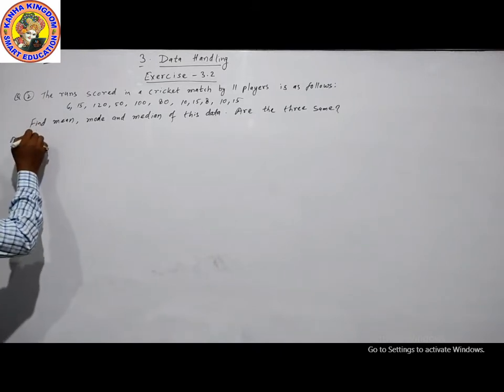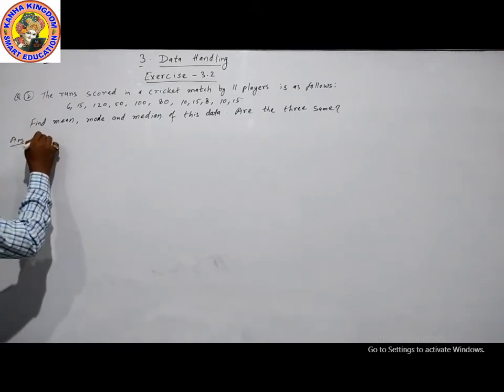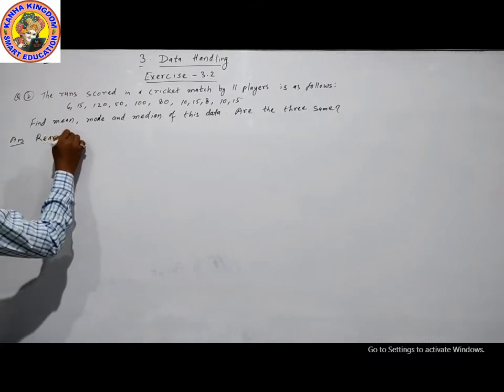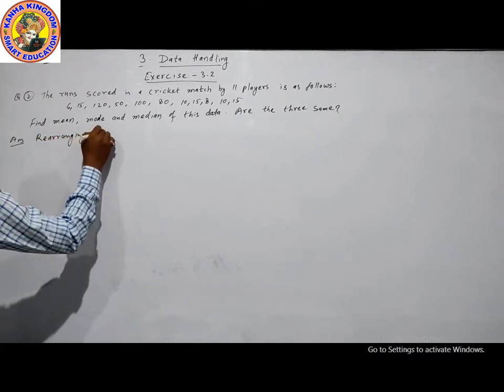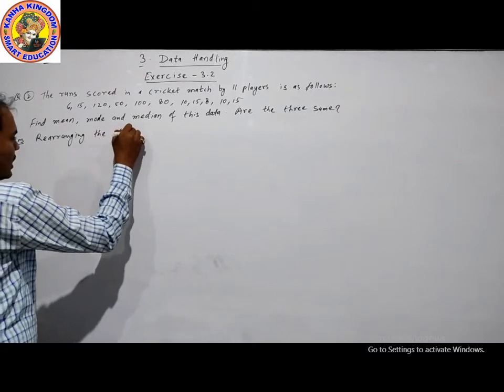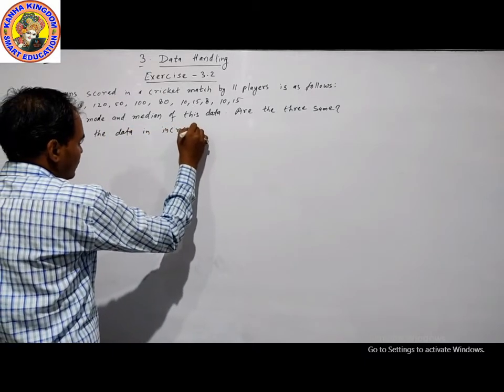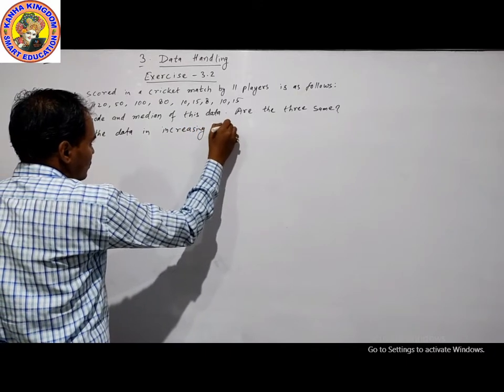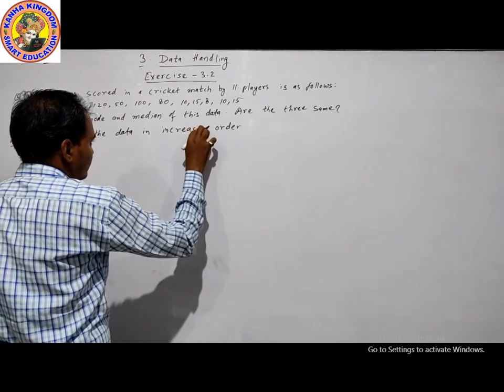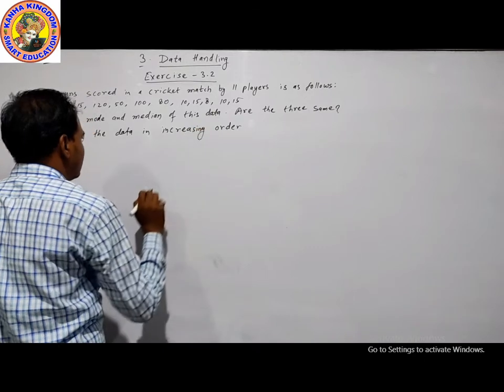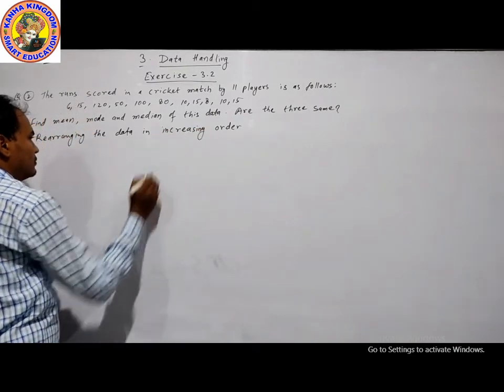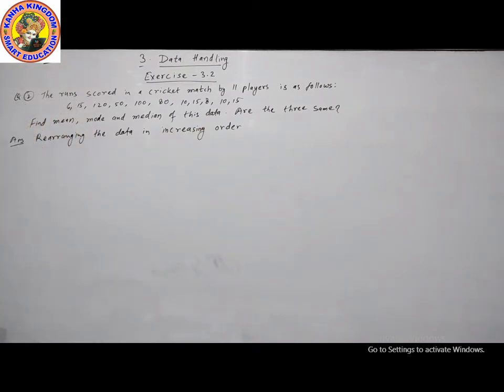First of all, rearranging the data in increasing order.